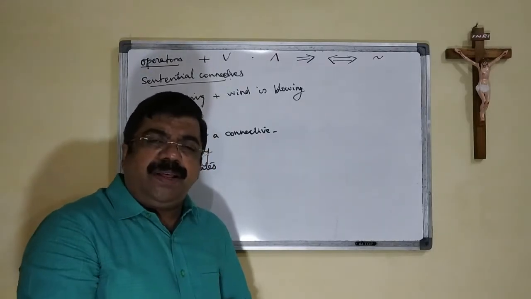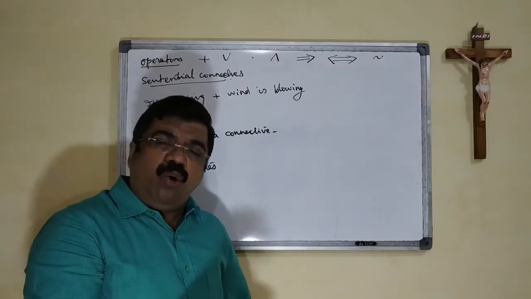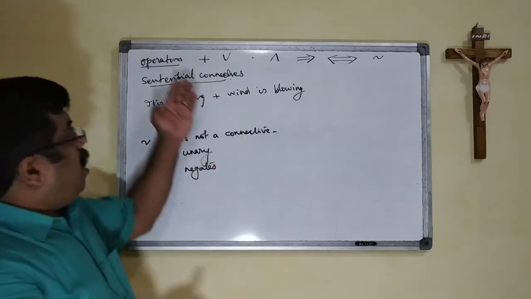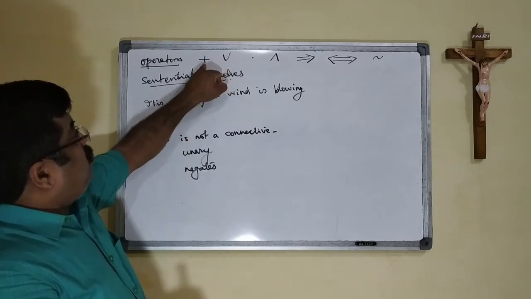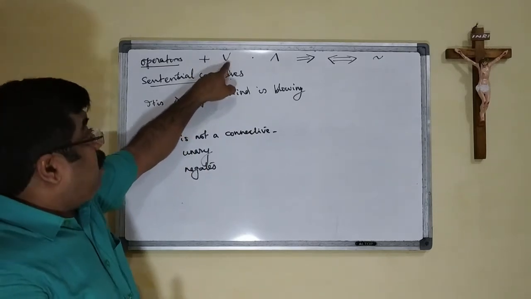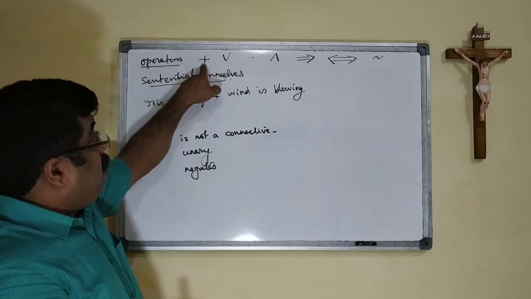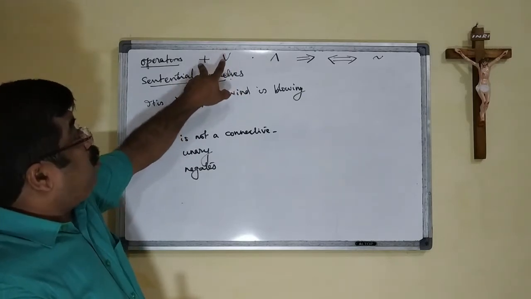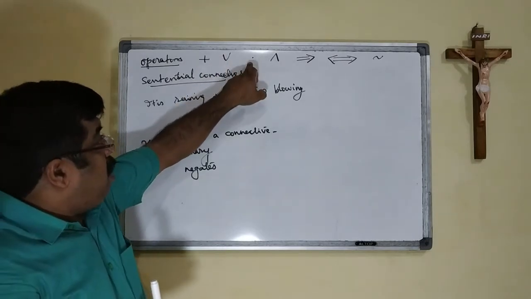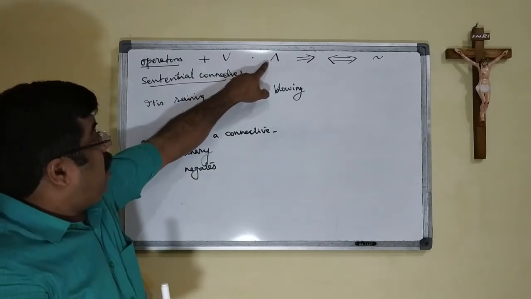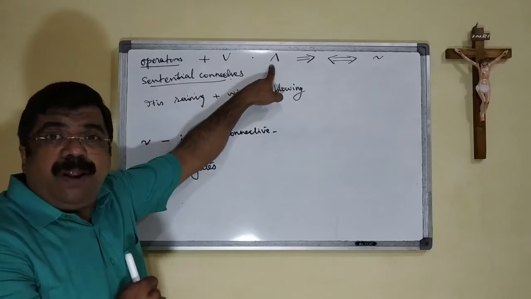Next we will see all those connectives or operators. As I said, we have operators or connectives. Here I am listing those operators. The plus, this is a symbol which can be used for showing the OR operation. Then a dot and a caret symbol.